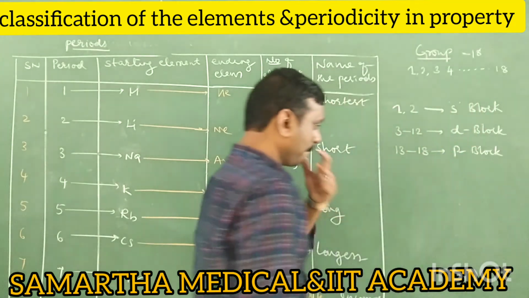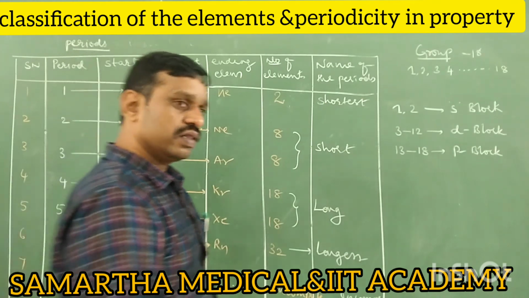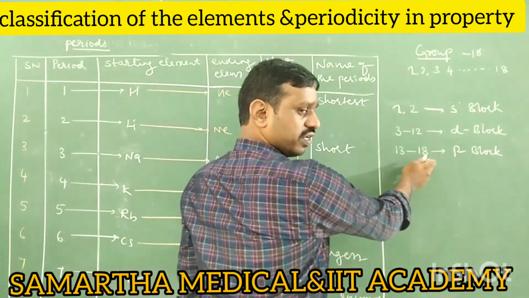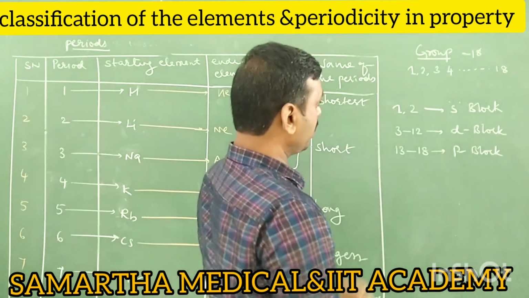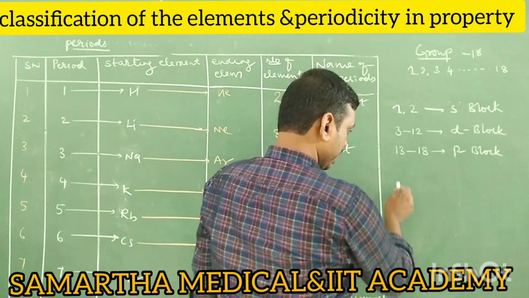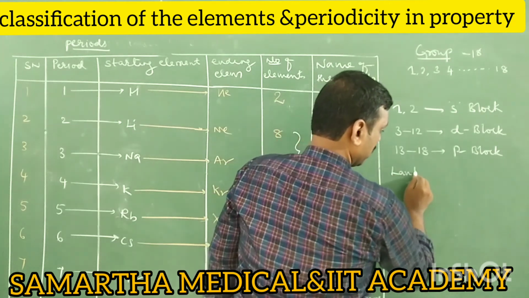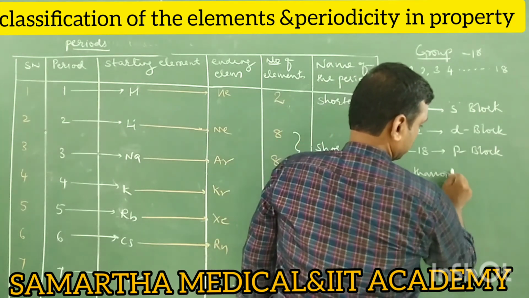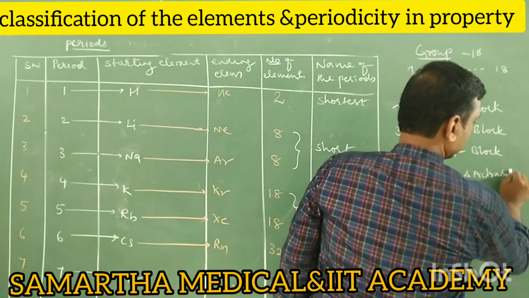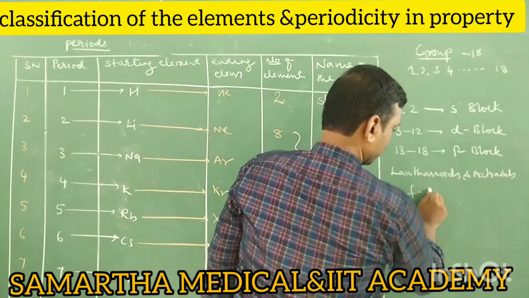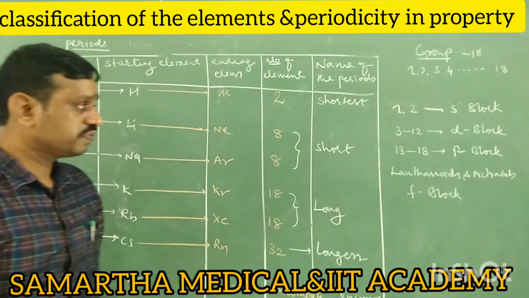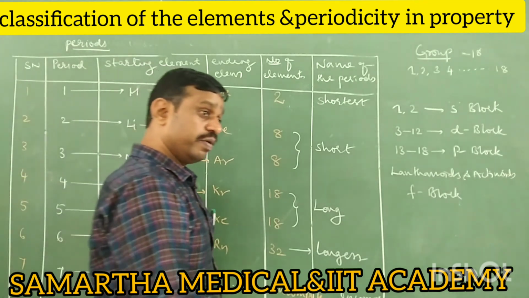Below the periodic table is the F block element. Then what is left? 1, 2, 3 to 12, 13 to 18. Below the periodic table, where do F block elements come? So we have lanthanides and actinides. They are F block. But which group do they belong to?